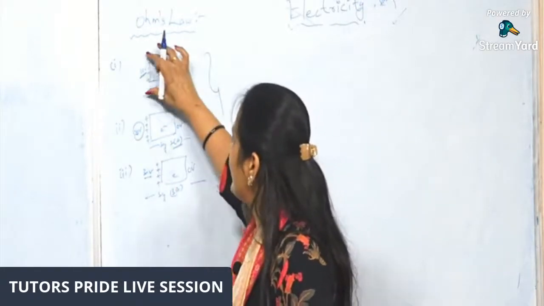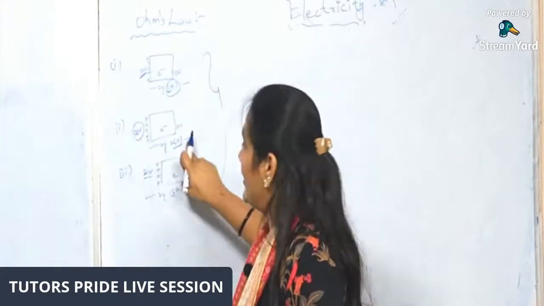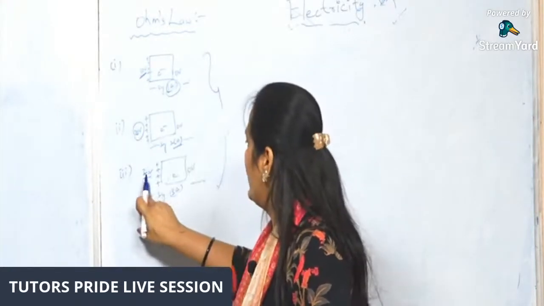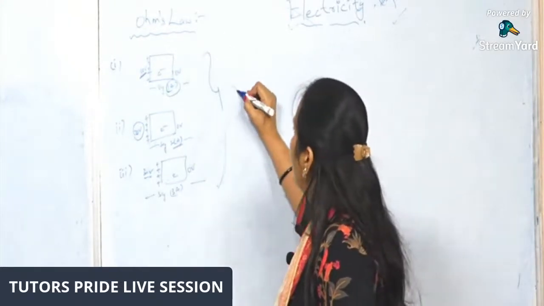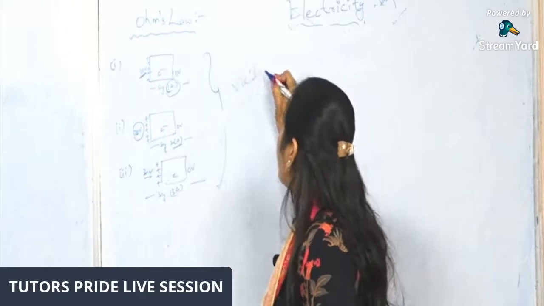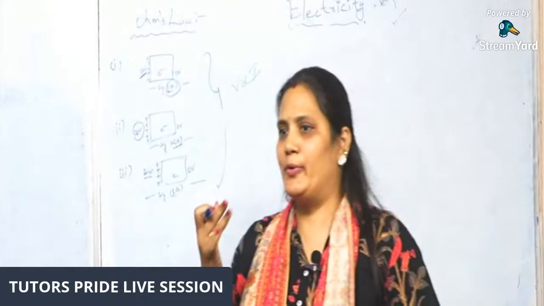So from 10 to 20, the current has doubled, and here it has tripled. So by seeing this, we can directly say that V is directly proportional to I.